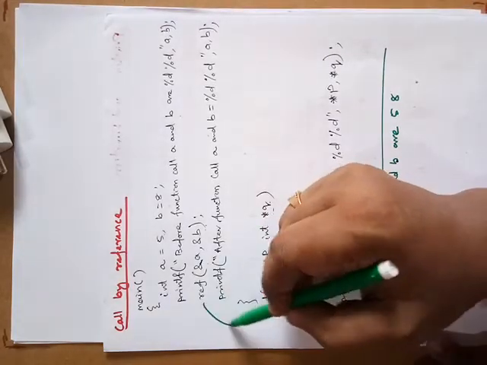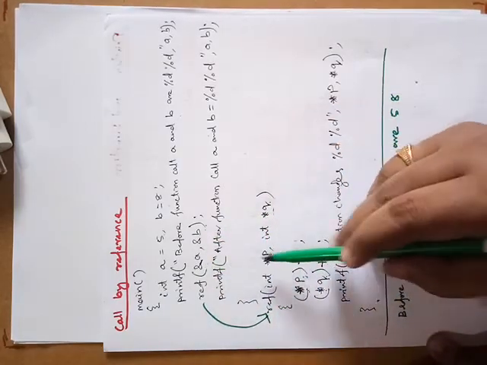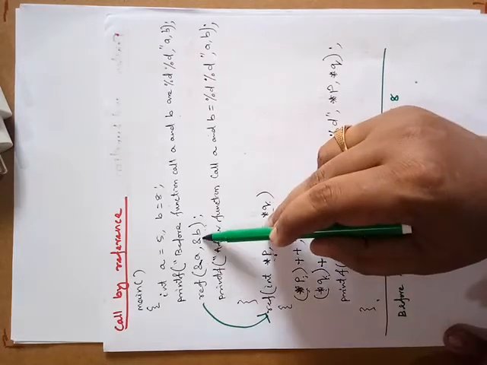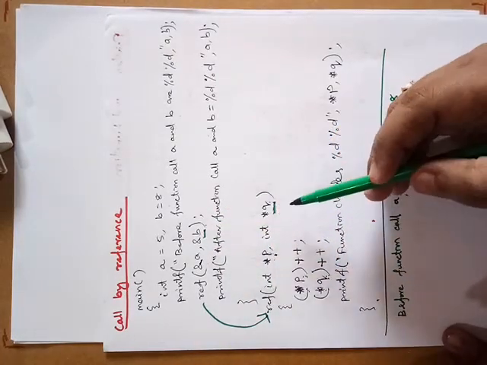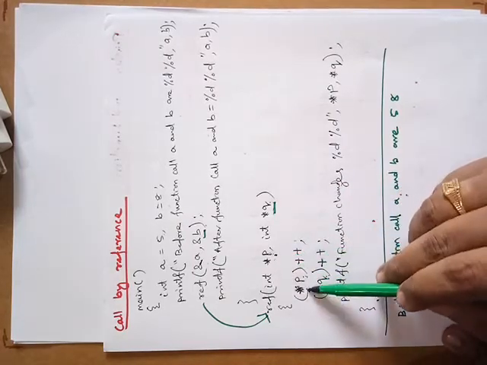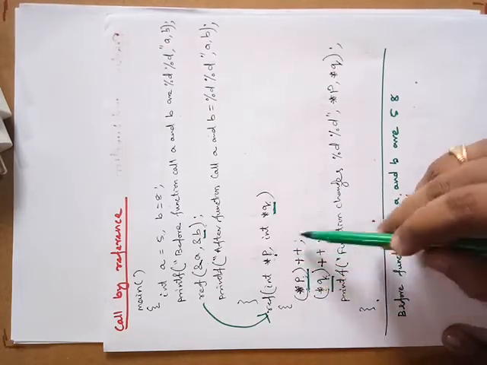Now the function will be called. The addresses will be assigned to the pointer variables p and q. Now by using the indirection operator, we are incrementing the values.